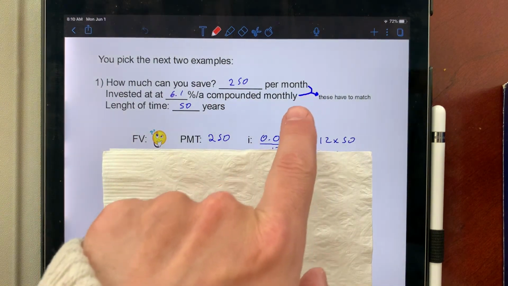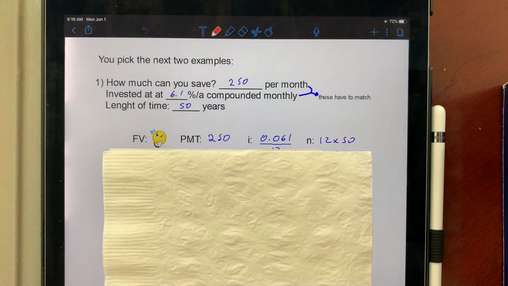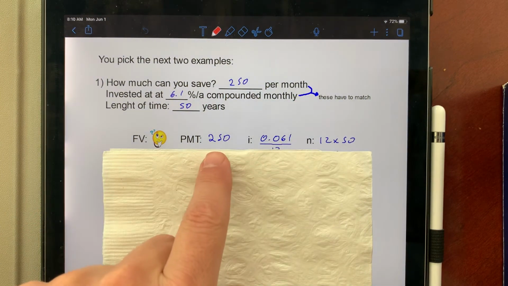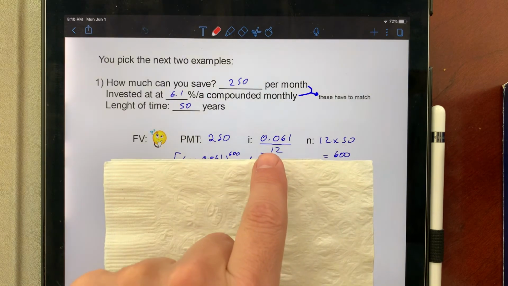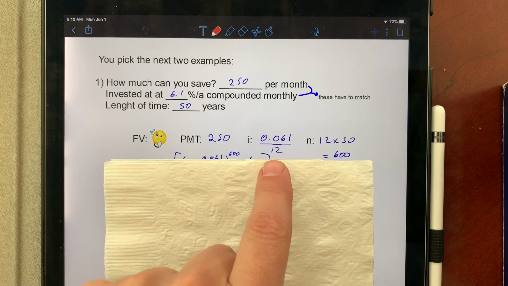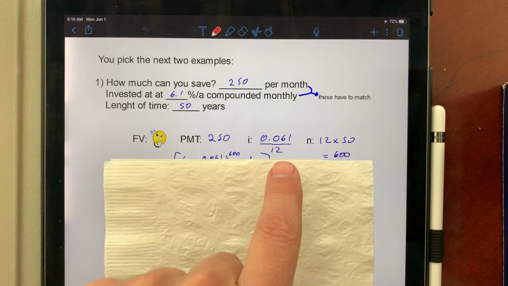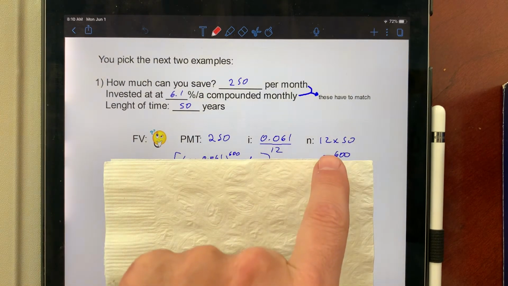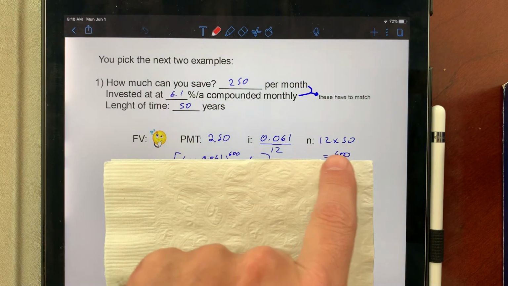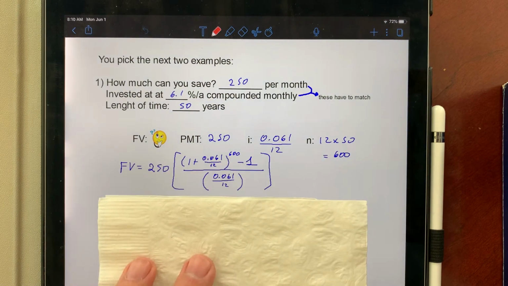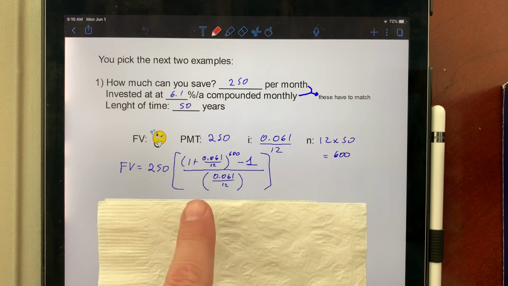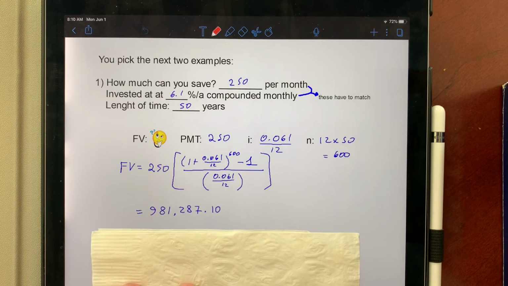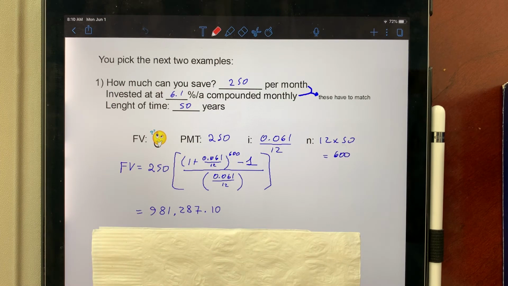Notice that per month and compounded monthly have to match for our formula to work. So payment is 250. The I is 0.061 divided by 12 because it's per month, right? So if you pay me 6.1% for 1 year, for every month, it's only a 12th of that. And how many months are there in 50 years? 12 times 50 is 600. So when you plug it into the equation, it should look like this, and then make sure that you can plug it in and get your number. This would be your answer. So just under $1 million. Not too shabby.